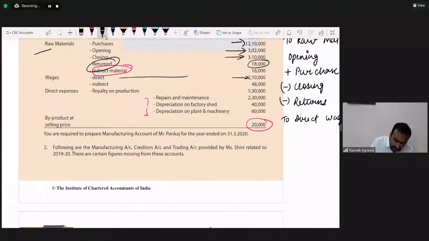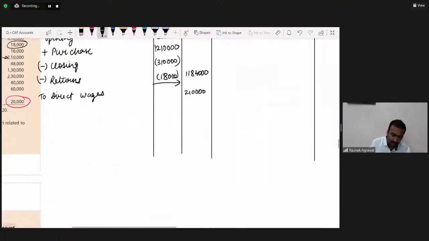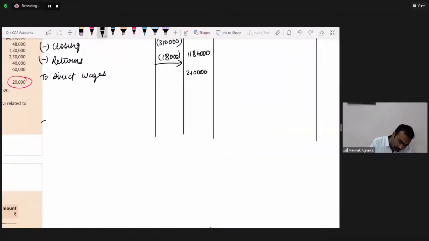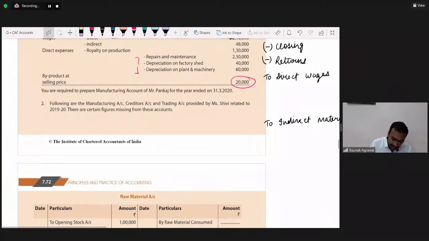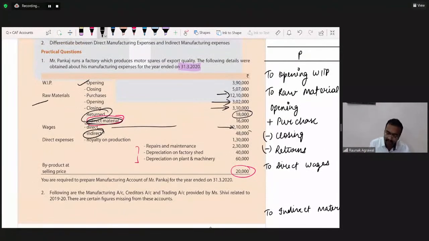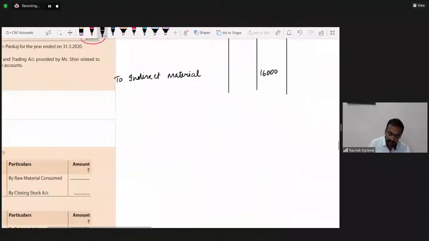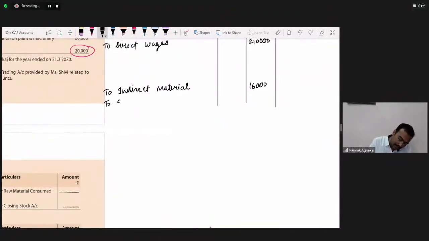Before direct wages, one more thing is given: indirect material. So we will write to indirect material. What is given? 16,000. Okay. Now what is given for indirect wages? Indirect wages given 48,000. So we will write to indirect wages.